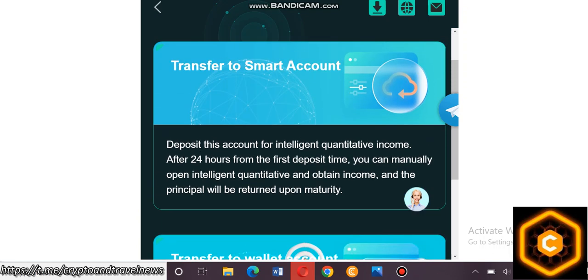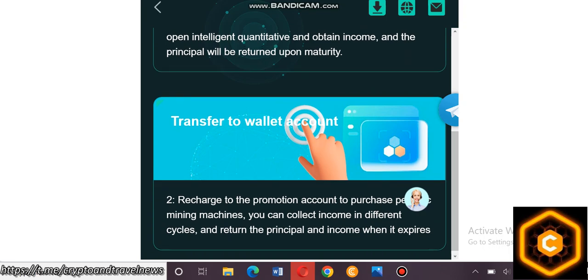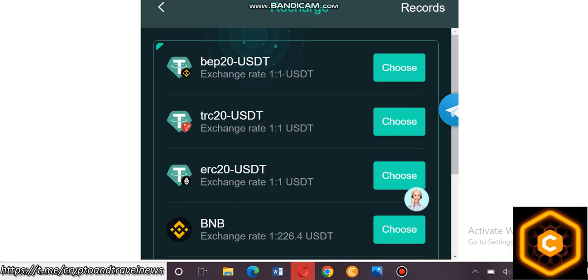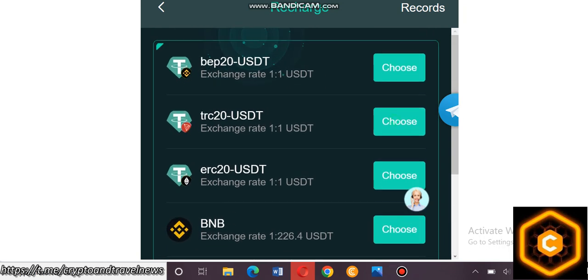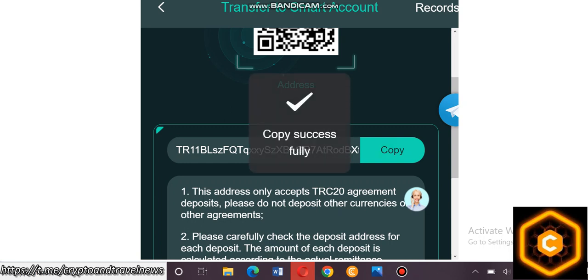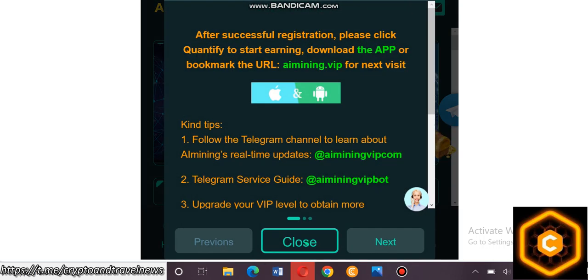Here is the transaction, the smart account and also your wallet account. First, click this option and choose a type. First click TRC20, then click copy now and go to your wallet. It's a very simple process. I show you, then click this option, and it submits successfully. It will be completed.